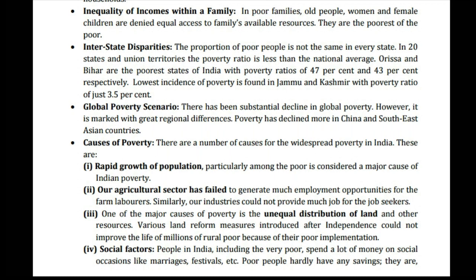Interstate disparities. The proportion of poor people is not the same in every state. In 20 states and union territories, the poverty ratio is less than the national average. Orissa and Bihar are the poorest states of India with poverty ratios of 47% and 43% respectively. Lowest incidence of poverty is found in Jammu and Kashmir with a poverty ratio of just 3.5%.